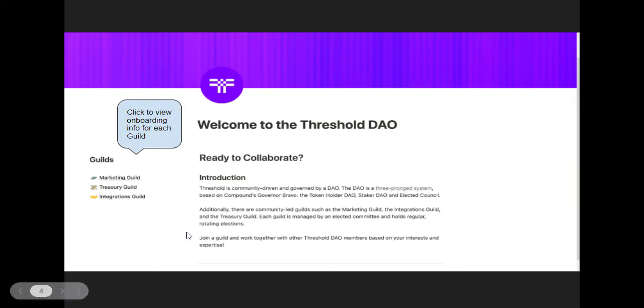A lot of new users, from what we heard in our user stories, were initially overwhelmed by what to do when joining the Threshold DAO. This resulted in many users sitting back and lurking or just watching instead of participating actively in the DAO. Therefore, we want to help them feel more informed about what the DAO is, how it functions, and how they can get involved. Users can click each of these 3 different buttons to learn more about each guild. Guilds are groups that the users can join and contribute to based around different themes.